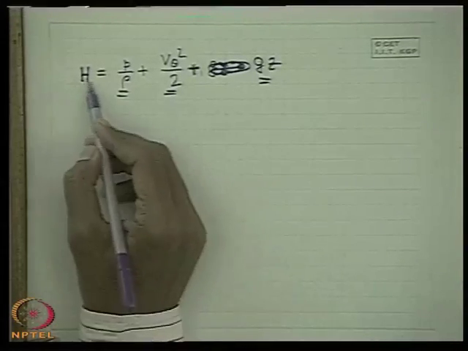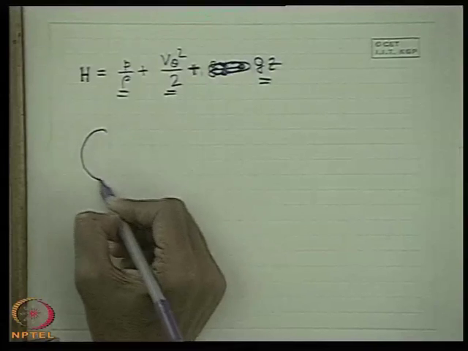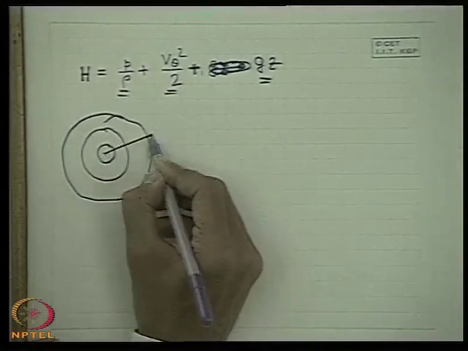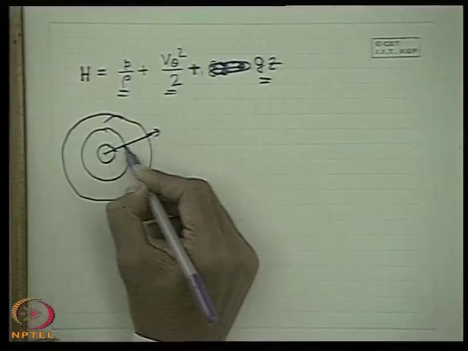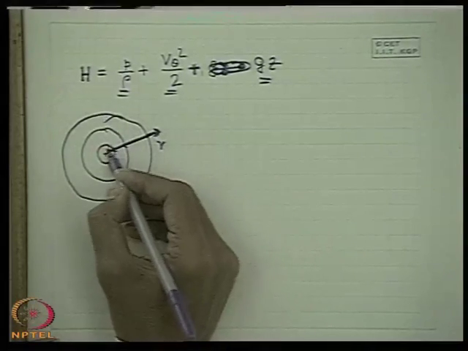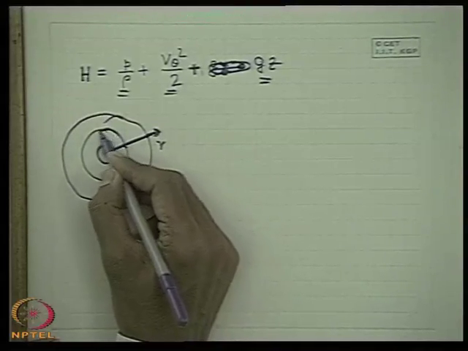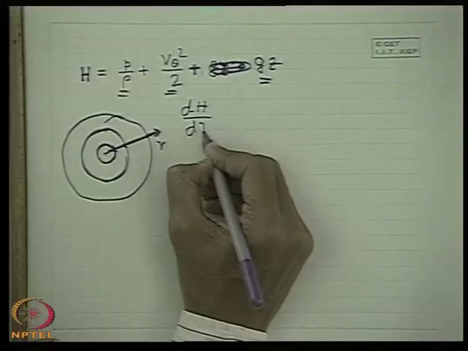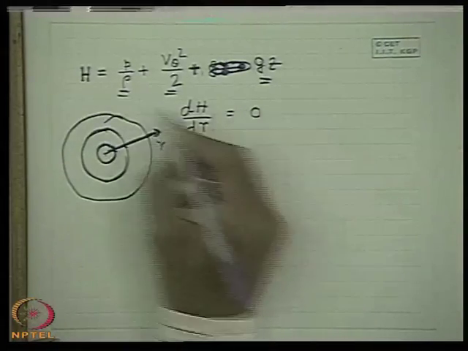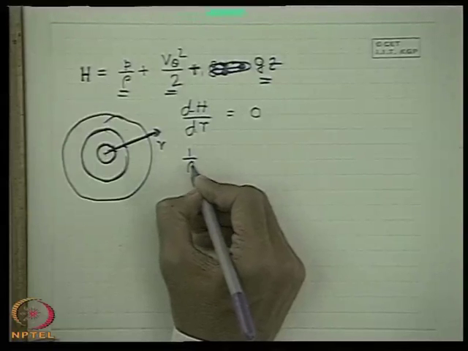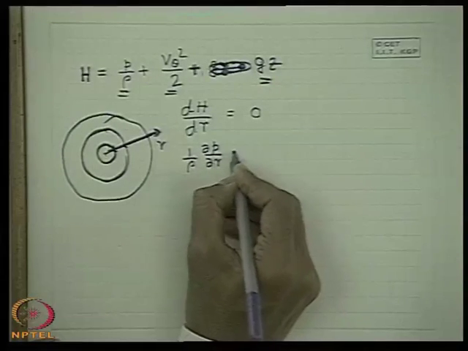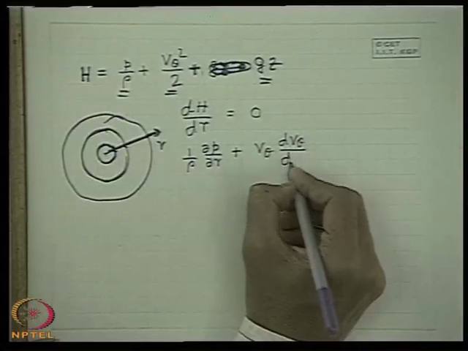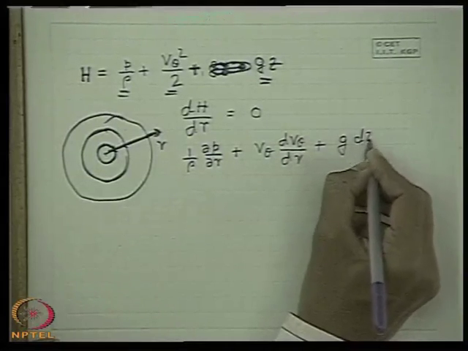Now we know that the mechanical energy remains constant. If we take the vortex flow circles, for different r the mechanical energy remains constant, that means at this streamline and this streamline it remains constant. So we simply exploit the mathematical condition dh/dr equal to 0. If you take dh/dr, the first term will be 1 upon rho del p/del r, then v theta dv theta/dr, plus g dz/dr is 0.